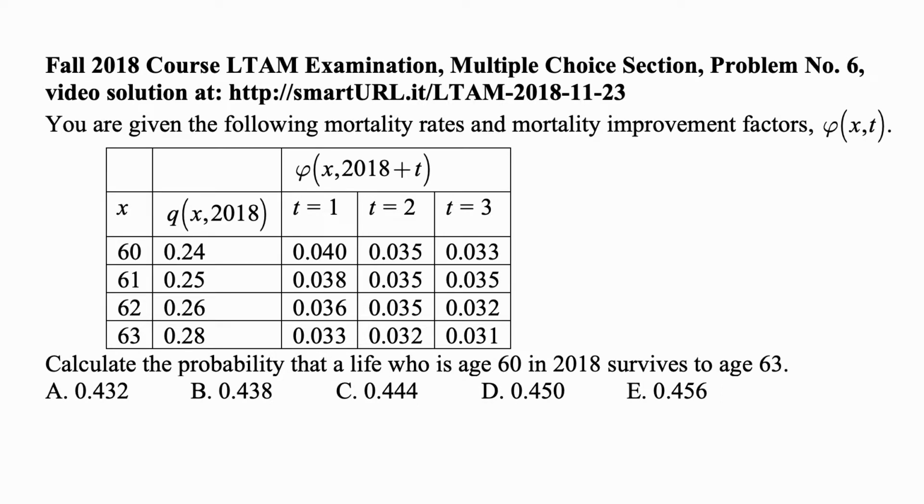Here's a problem for today. This is problem number 6 from the multiple choice section of the first ever exam LTAM, which was given in October 2018, not so long ago.